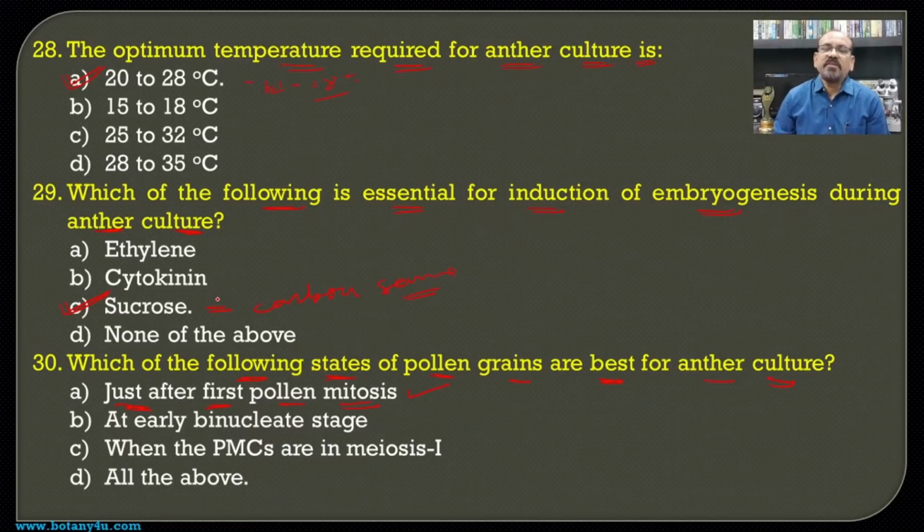At this stage even the anther culture is carried out. At the early binucleate stage, at this time also the anther is cultured, and when the pollen mother cells are in meiosis first, that is the first division, at this time also the anthers are taken for the culture, and hence all the above stages are used during the anther culture.